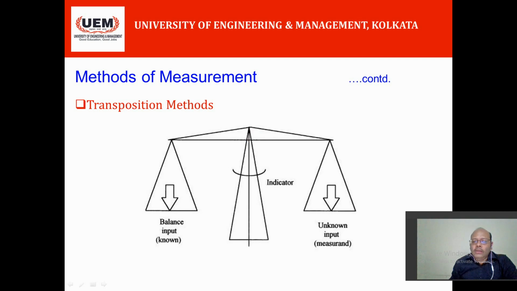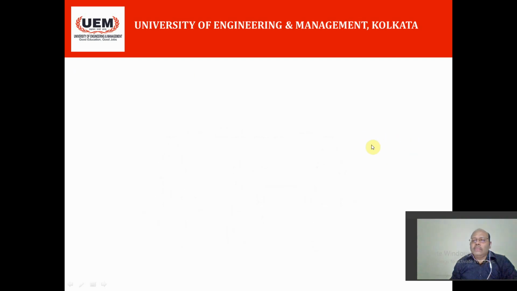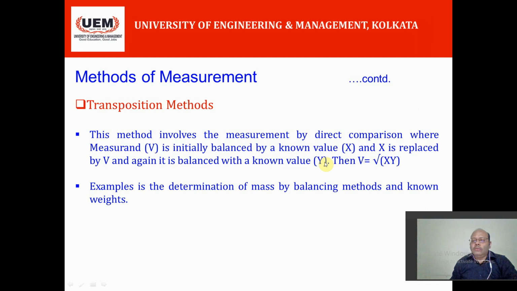To reduce the error in this instrument, you have to do this replacement job, and the total weight of the unknown input will be v equal to root over x into y. Suppose this is x, and in this pan this is the unknown quantity v, and again in this pan this is v, and in the other pan y quantity is placed. So v equals root over x into y, as I have shown.